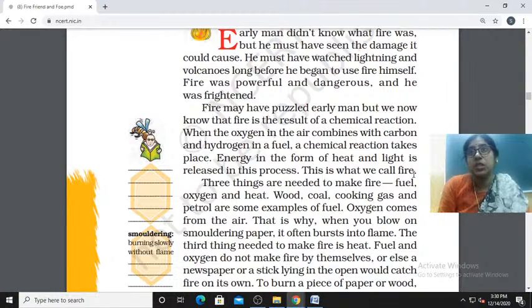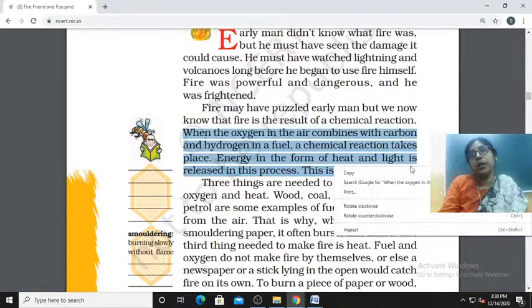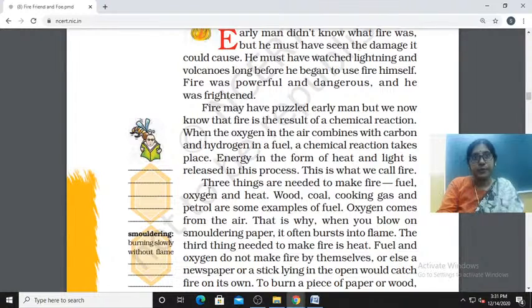Now we are educating our society, educating ourselves. We are learning science, knowing this and that. That's why it is now discovered that it is because of a chemical reaction. How? When the oxygen in the air combines with carbon and hydrogen in a fuel, that time this chemical reaction takes place. So this is a very important line. See, what is fire? Got it? This line.